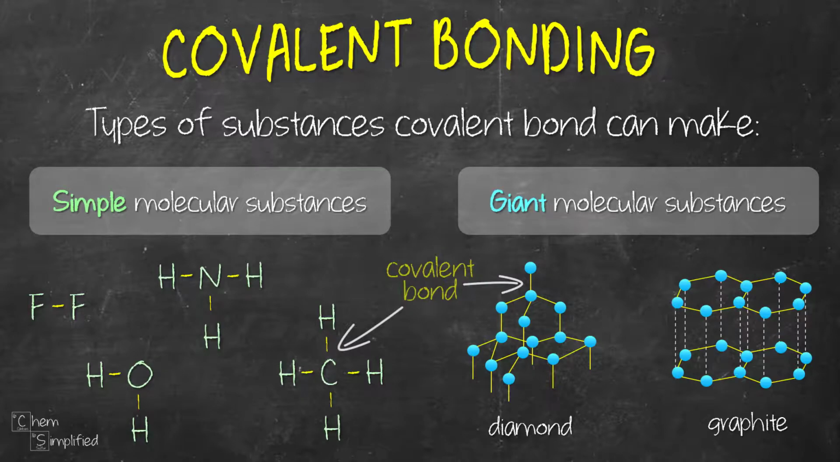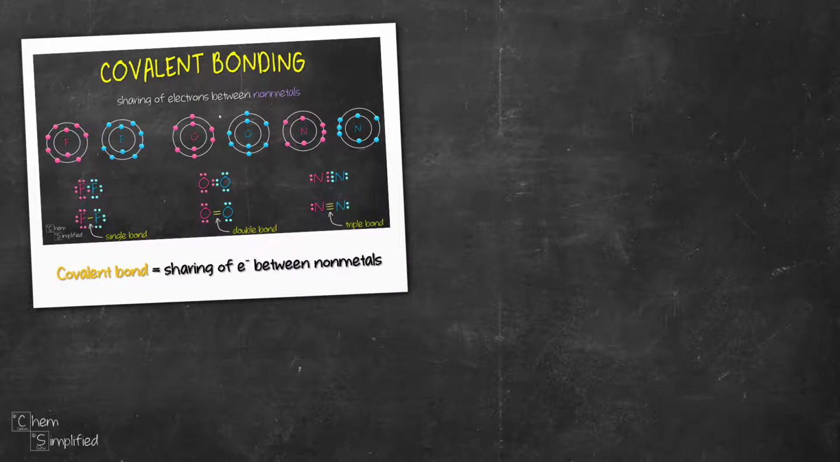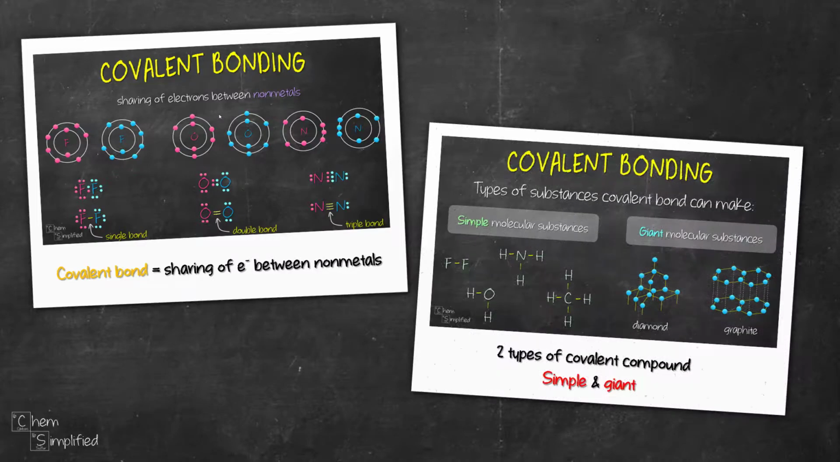With that, we're done talking about covalent bonding. Quick recap, we talked about how nonmetals achieve a full valence shell by sharing electrons through covalent bonds. And there are 2 types of covalent compounds that can be formed through covalent bonding: simple molecular substances and giant molecular substances.